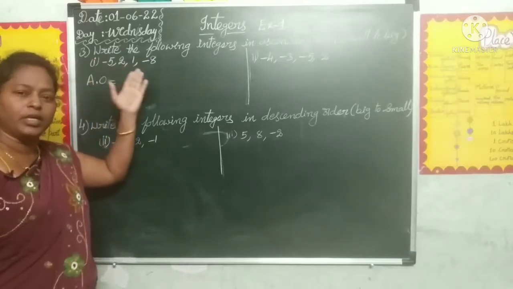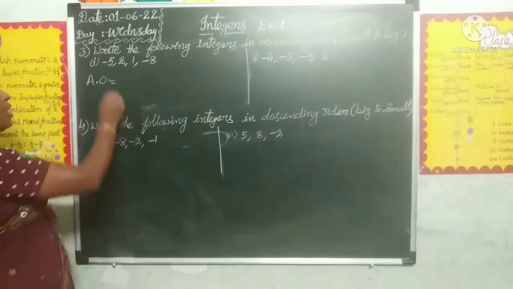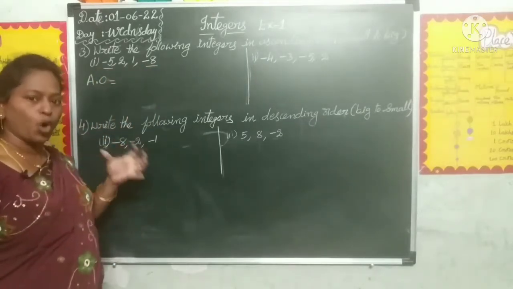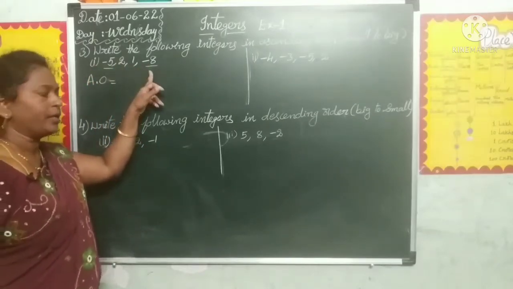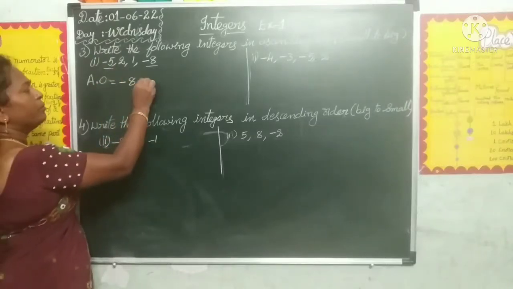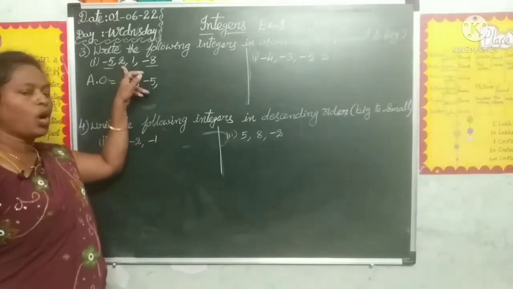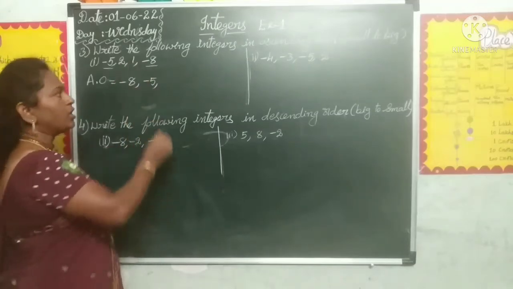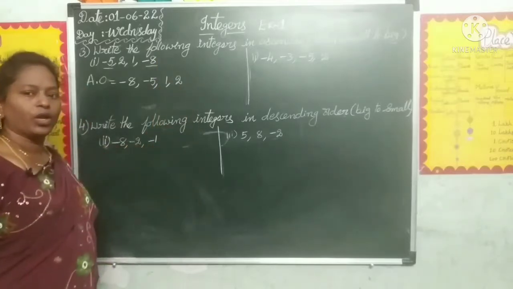Here the negative integers are always smaller than the positive integers. Yes or no? So now we can compare minus 5 and minus 8. Which is the smallest integer in these? Minus 8. So write minus 8, and next one, minus 1. Which is the smallest one? 1. And next, 2. Okay.